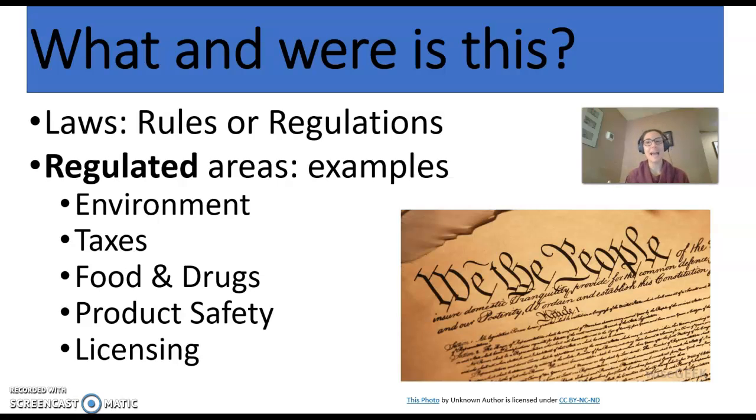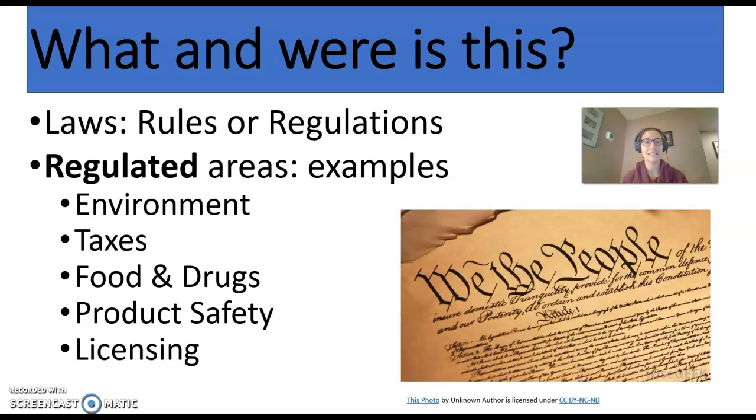How many of you look at the dietary contents of food you buy in the grocery store to see how many calories and how much sugar is in there? Why are those there? That's an FDA regulation. And I even put on here licensing. If anyone in this class has a driver's license, you know that that is regulated by a state agency, the Registry of Motor Vehicles. Doesn't that agency tell us how old we have to be to get a driver's license, and the requirements to get that driver's license?